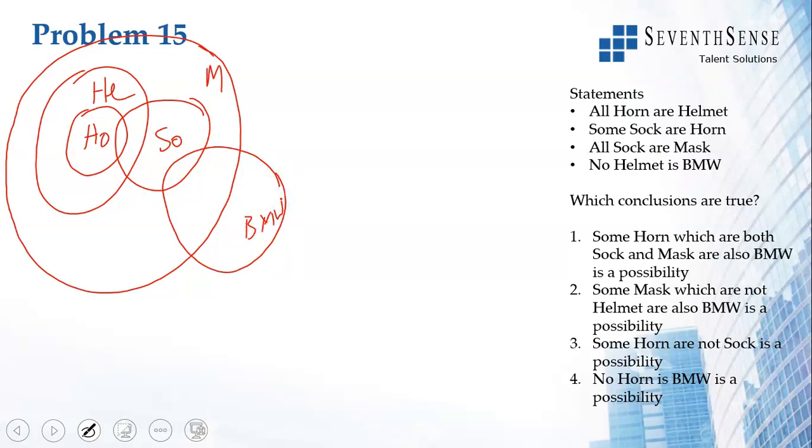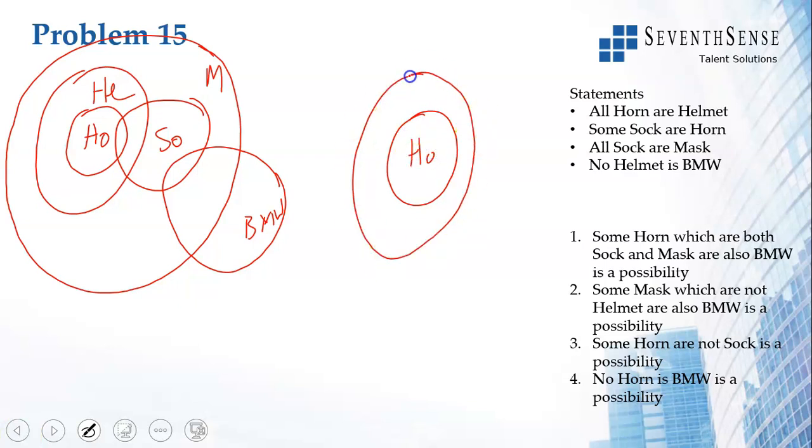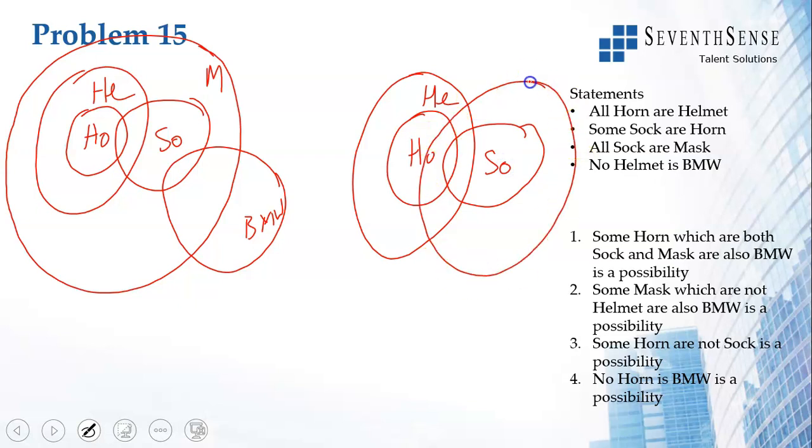Let us see if this syllogism can be drawn in any other way. All horn are helmet. Some socks are horns. All the socks are masks. And no helmet is a BMW.